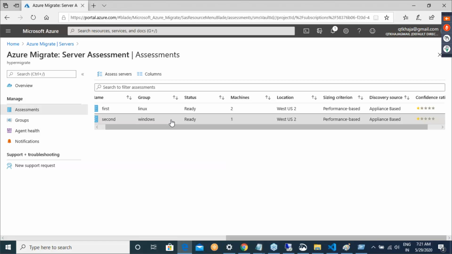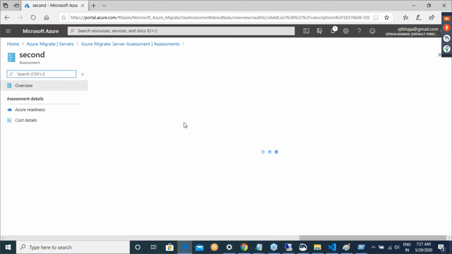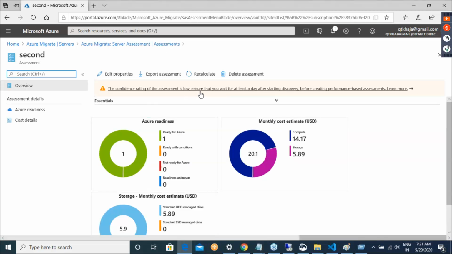So Azure gives you a recommendation saying that if you want accurate assessments, ensure that after discovery, you keep these machines discovered for at least 1 day and then recalculate this report. But I don't think we have that much time to do that.